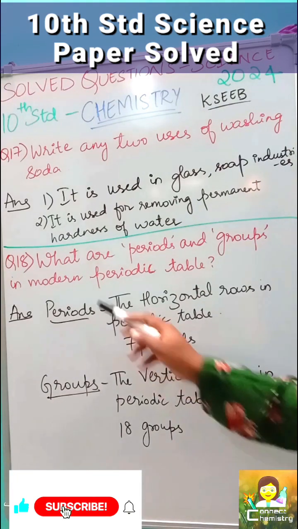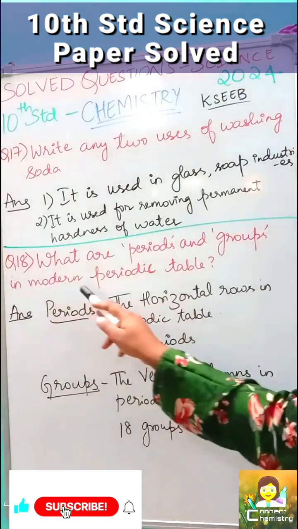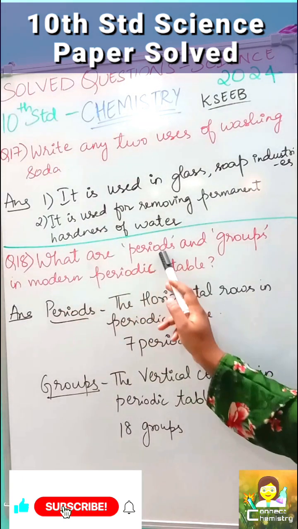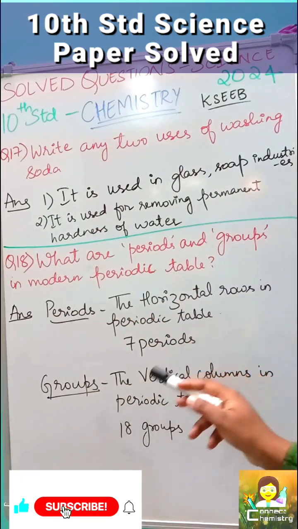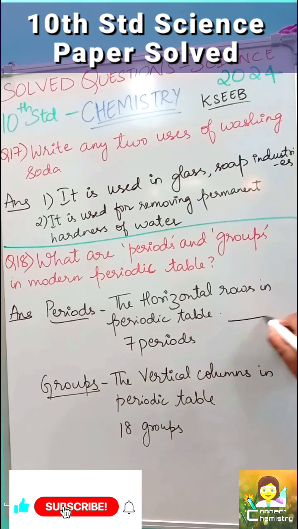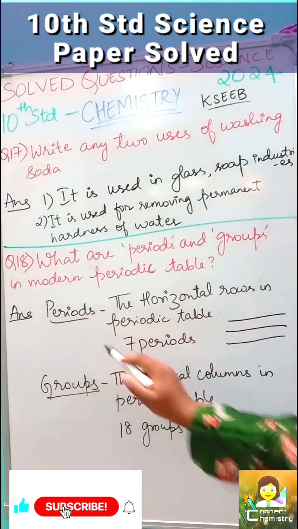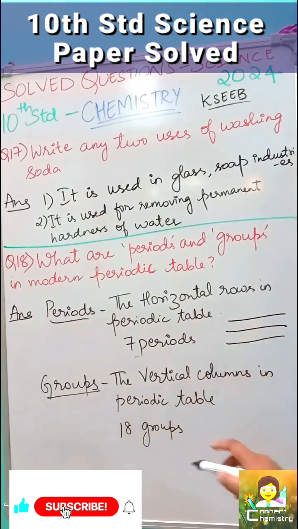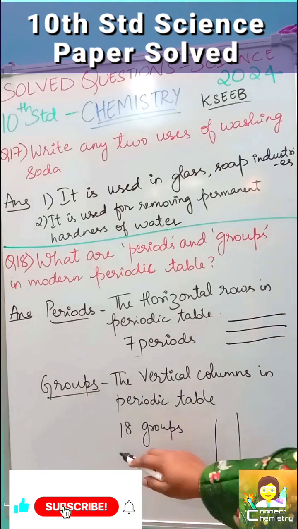The next question is, what are periods and groups in the modern periodic table? Period is the horizontal rows. Whichever horizontal row is present in the periodic table is known as a period, and there are totally 7 periods. Groups are the vertical columns in the periodic table. Whichever are the vertical lines are known as groups, and there are 18 groups.